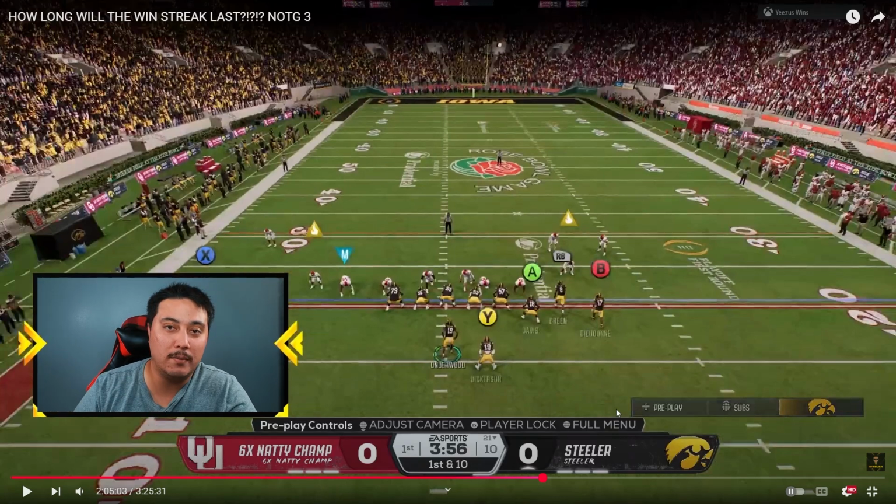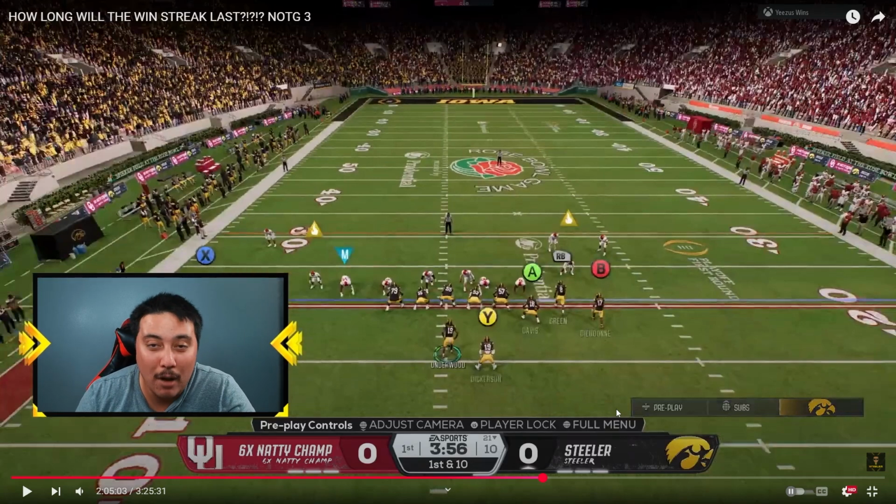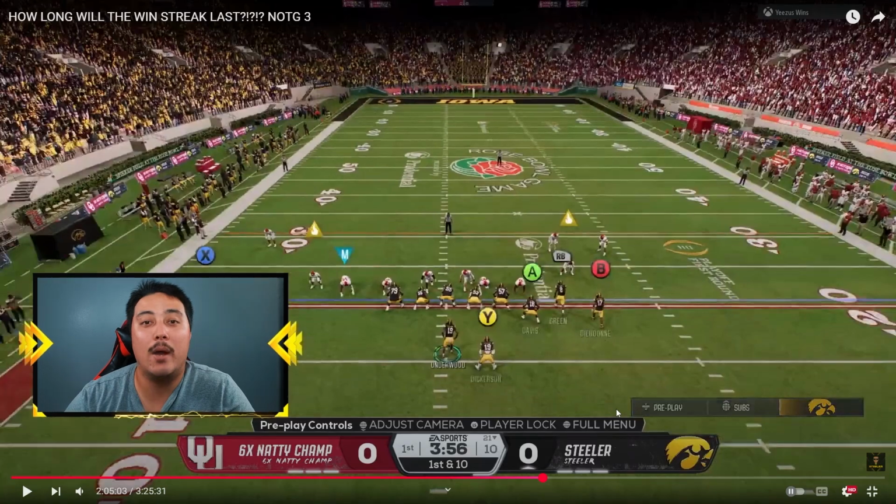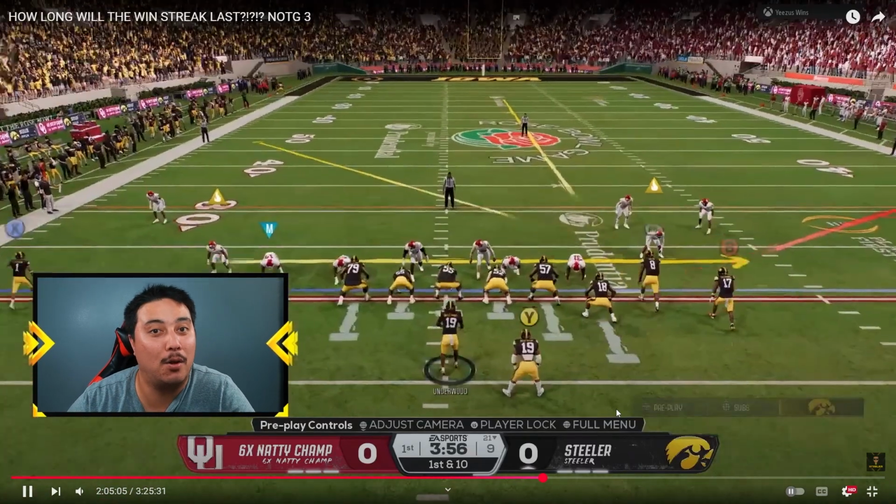Going into this stream, I was on a crazy run. Win streak out the wazoo. I think it probably reached about 25, 30 games. I'm not exactly sure, but we were winning a lot. And this was including that Gauntlet run as well, dating back to last week at some point. We hadn't lost in a while, if that's going to spoil anything for you guys.